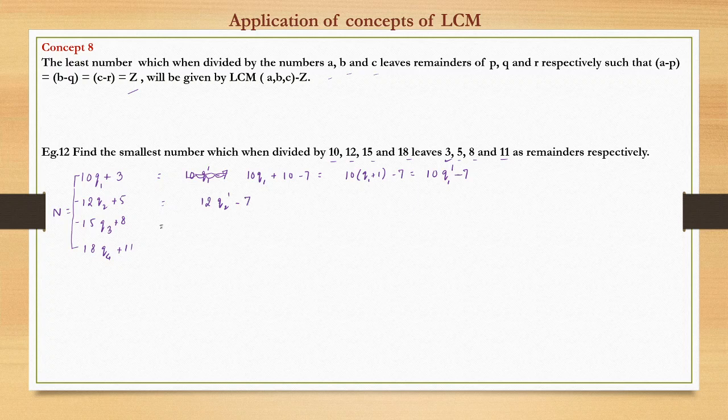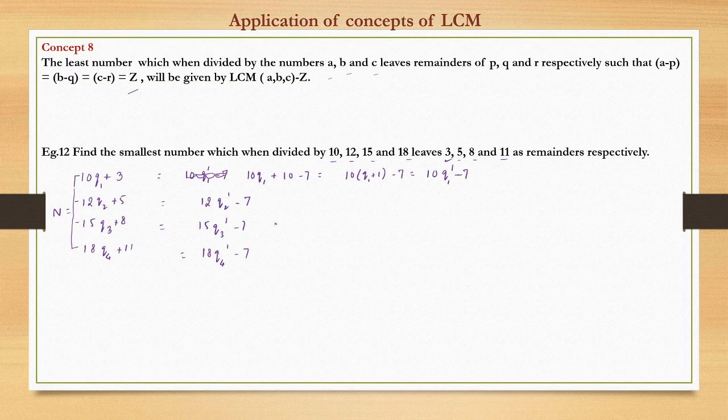Same way we can write all the numbers: 18 minus 11 is 7, 15 minus 8 is 7, 12 minus 5 is 7. So all the numbers are nothing but in the form of a multiple minus 7.